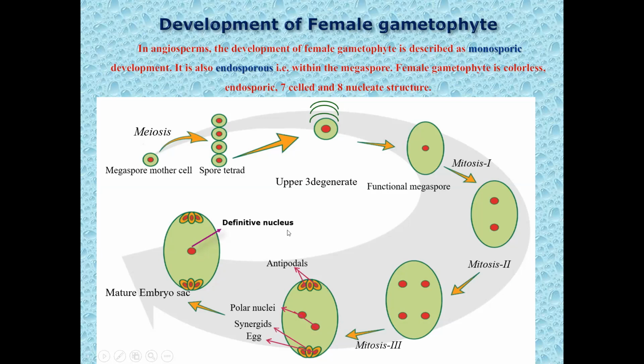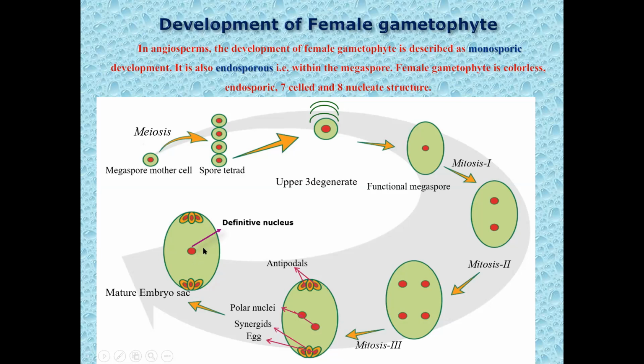So the diploid definitive nucleus is produced by the fusion of two polar nuclei. Now the embryo sac, ready to enter fertilization, is 7-celled and 7 nucleate. 3 cells form the antipodals towards the chalazal end, 3 cells form the egg apparatus towards the micropylar end, and the central cell.